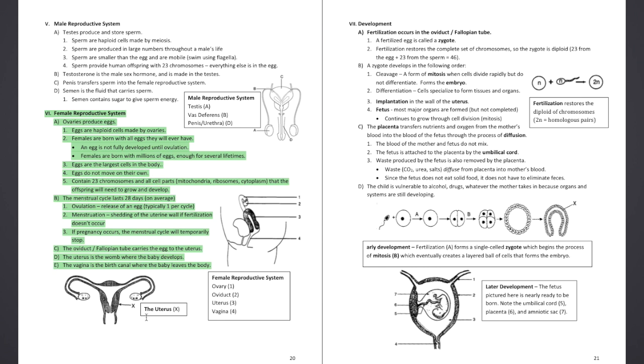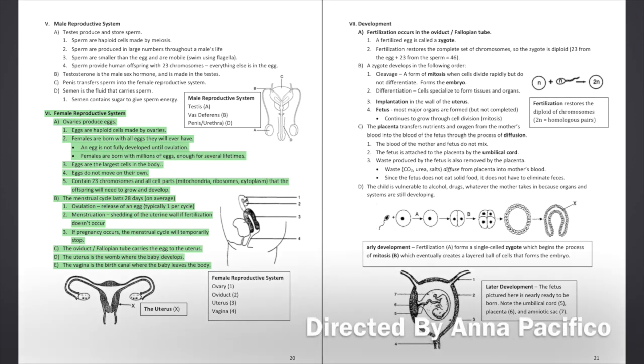So here, the uterus, X. Female reproductive system. Ovary, 1. Oviduct or fallopian tube, 2. Uterus, 3. Vagina, 4.